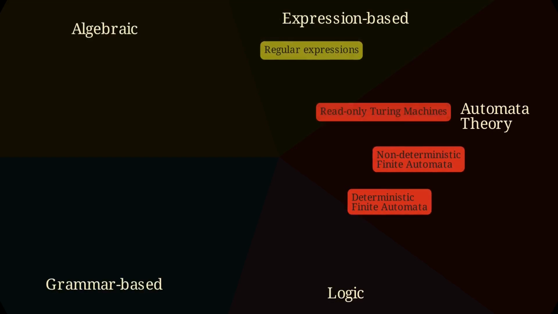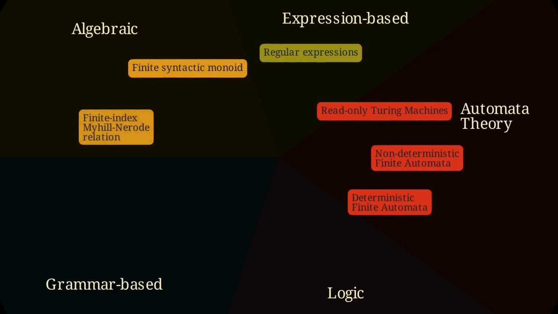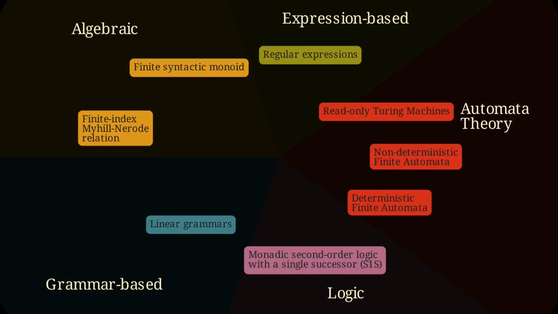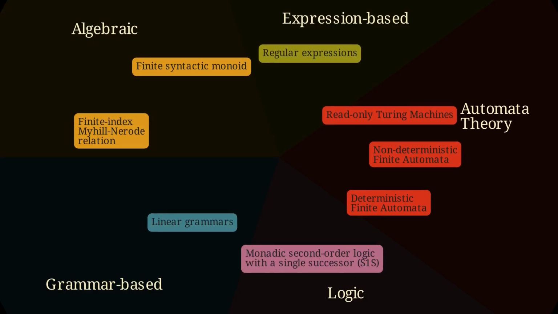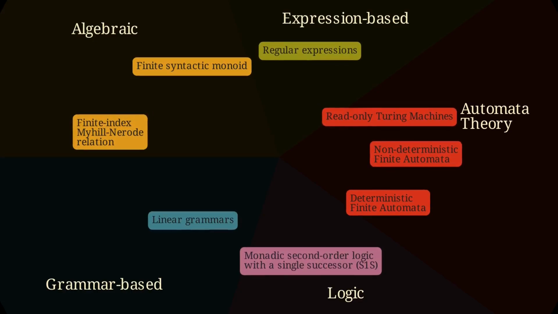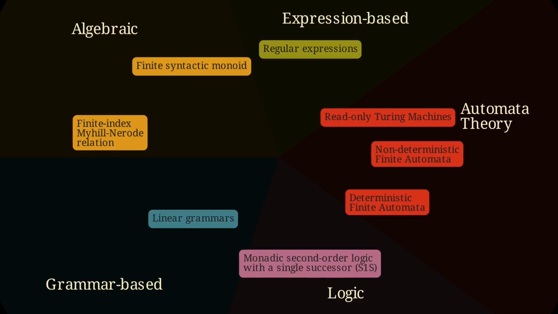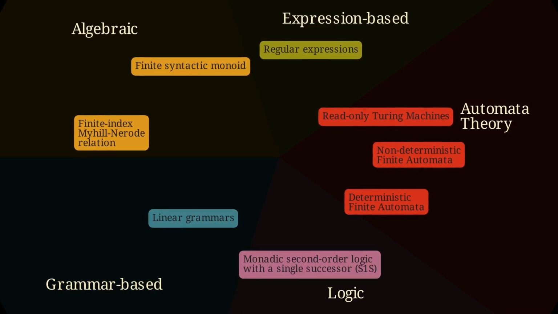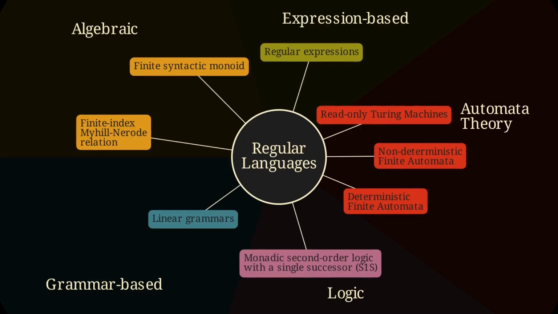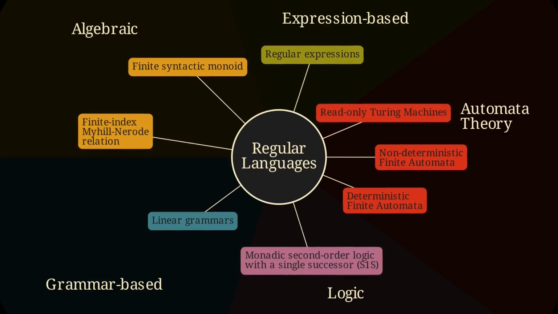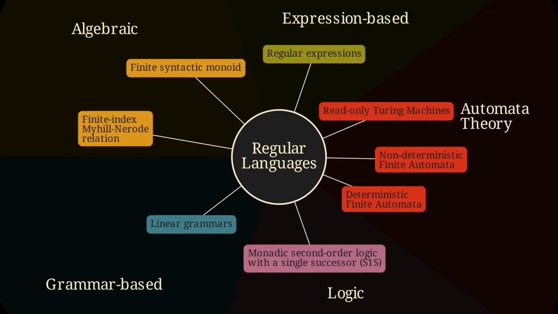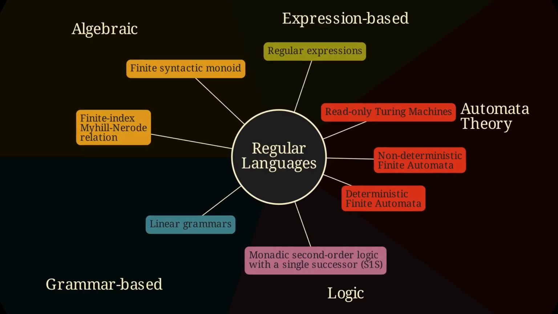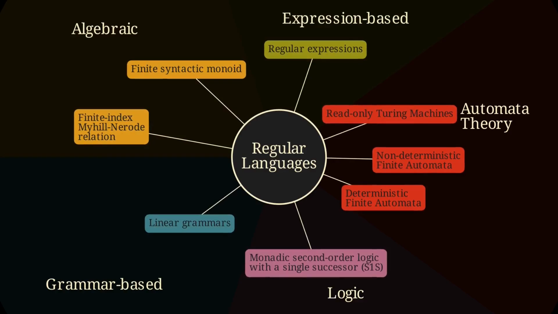Many formalisms, including various automata, regular expressions, grammars and logics, etc., all describe exactly the same languages. So it's a very robust concept. And that's why it gets its own name, the regular languages. Each of these tools can help us to get a better understanding of regular languages, and it is often helpful to switch back and forth between the different perspectives.